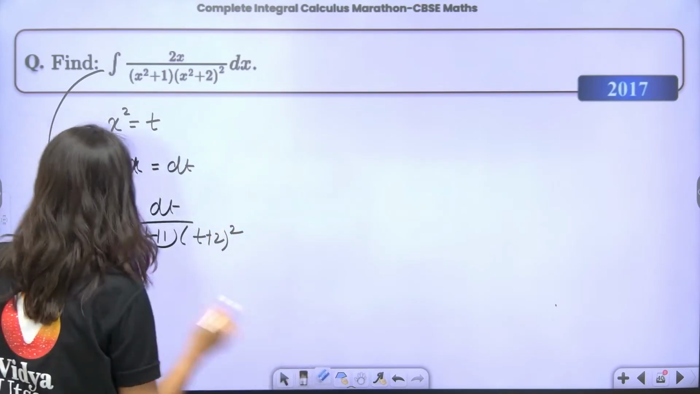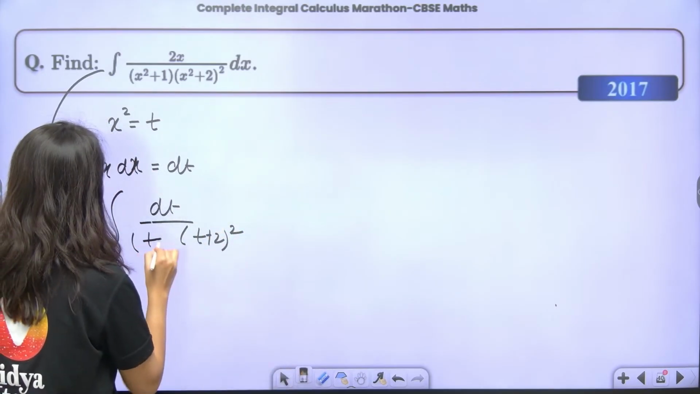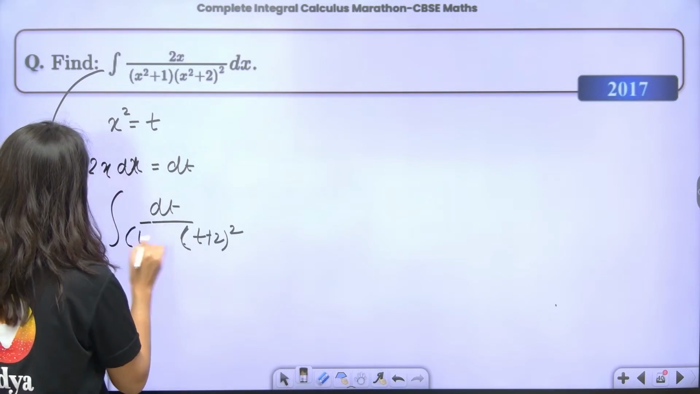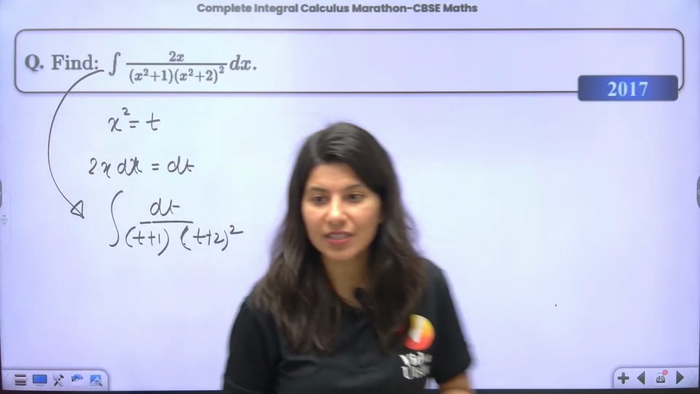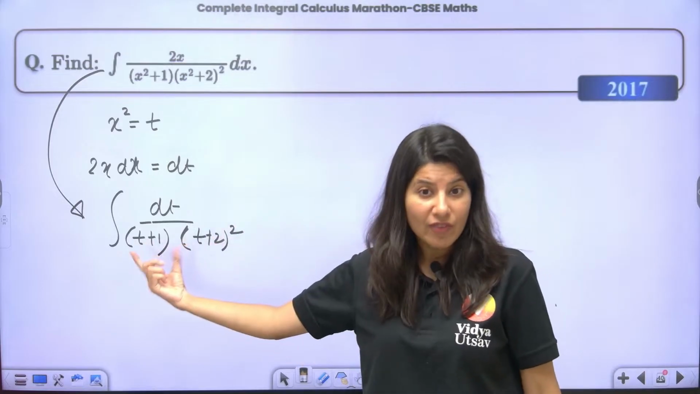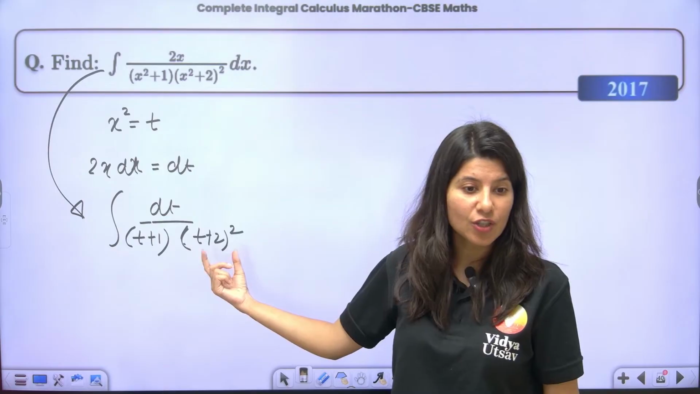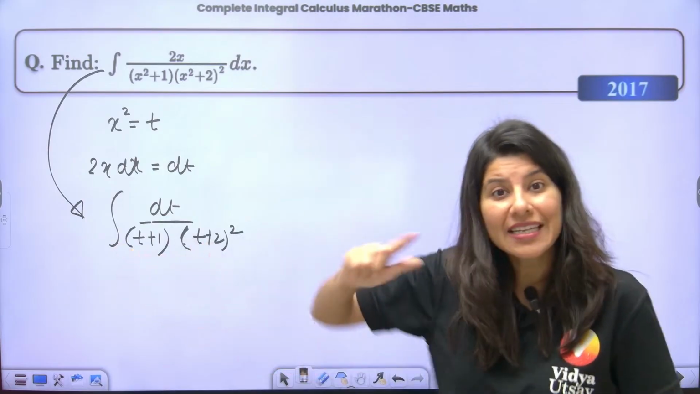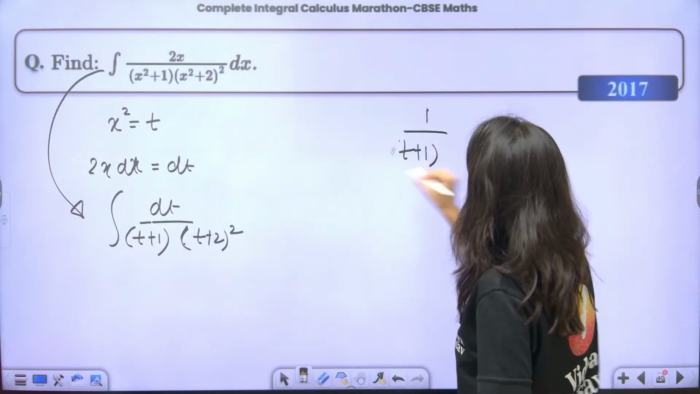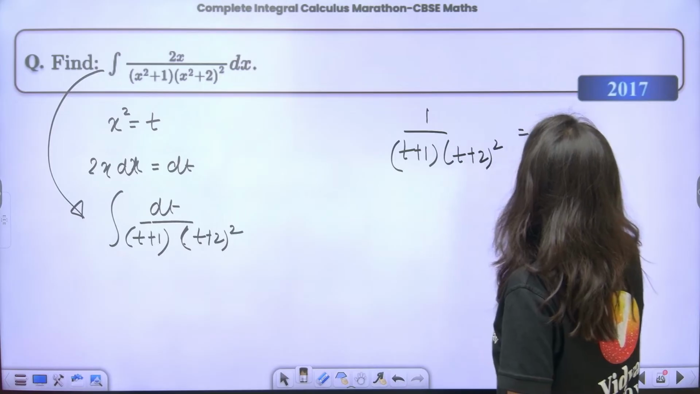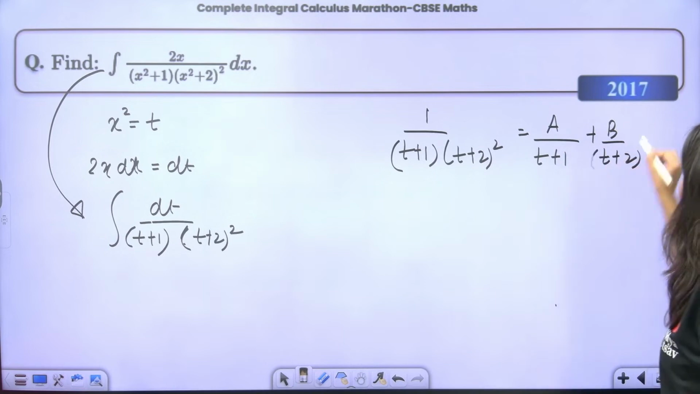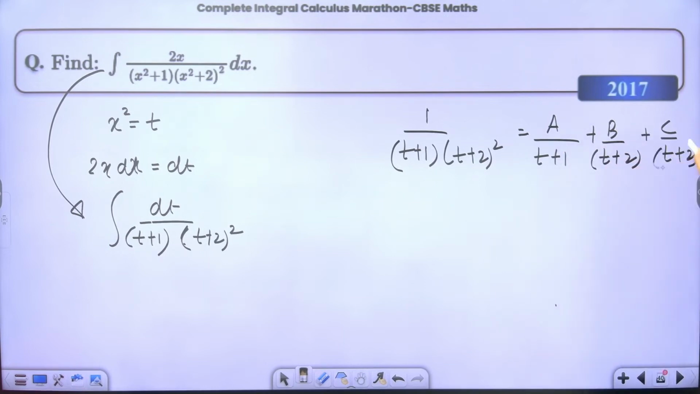Now this looks like a problem of partial fraction, but you told us only about when there are two linear functions in the denominator. There are not two linear functions here. Actually, there is one linear function and one squared function in the denominator, right? One linear and one square. So there is a different way of writing this partial fraction. The type is 1 upon (t plus 1) and (t plus 2) whole square, that is A upon t plus 1 plus B upon t plus 2 plus C upon (t plus 2) whole square. This is how we write.